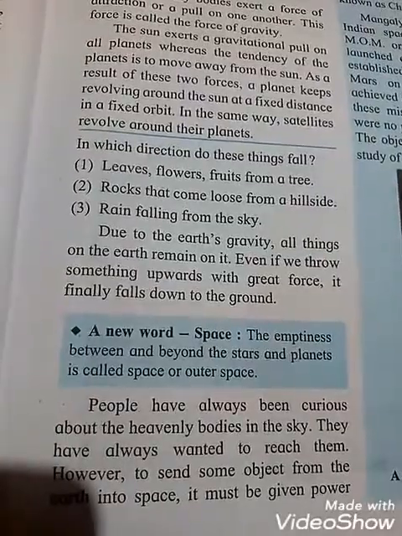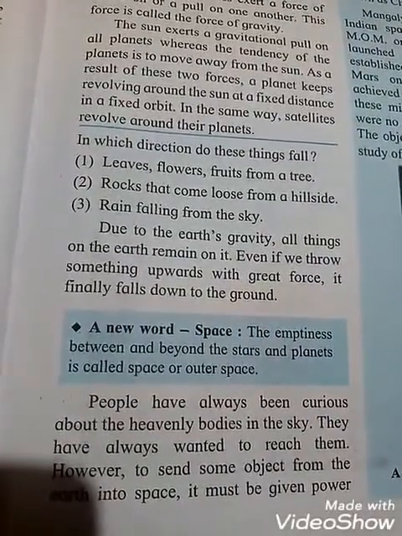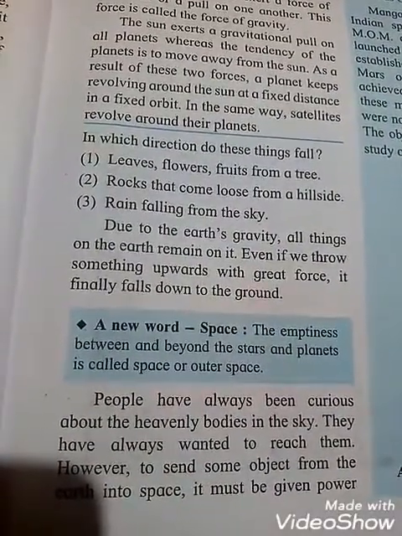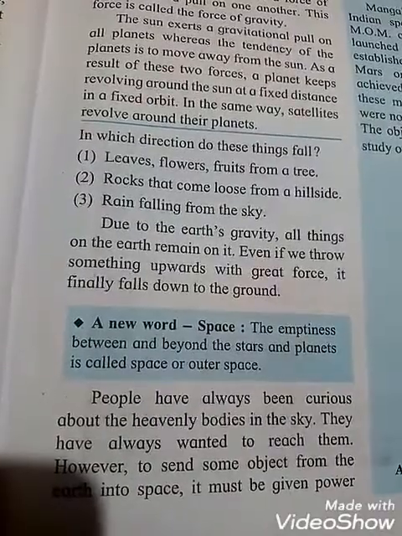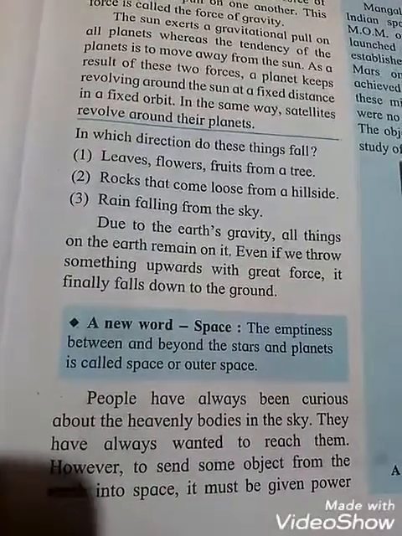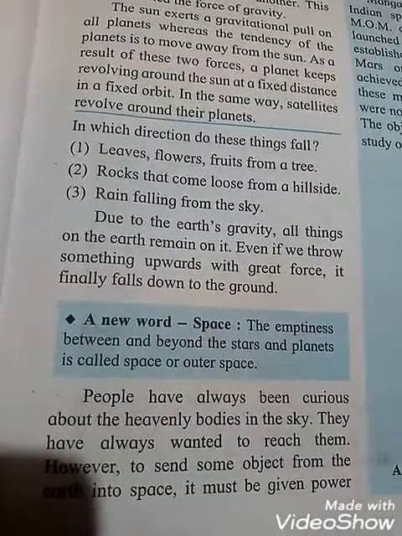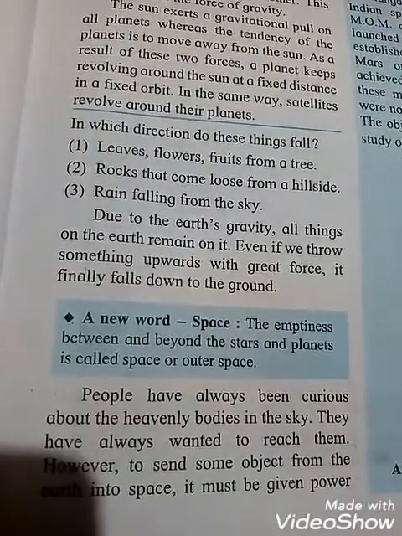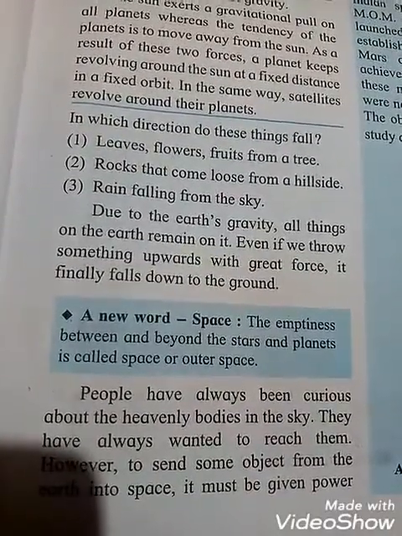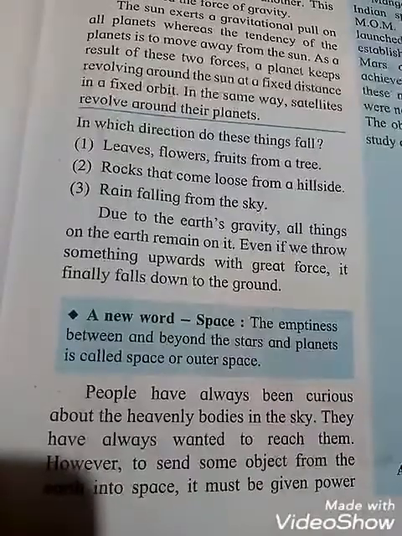A new word is space. See students, a new word is space. The emptiness between and beyond the stars and planets is called space or outer space. That means, students, the emptiness between and beyond the stars and planets is called space or outer space.